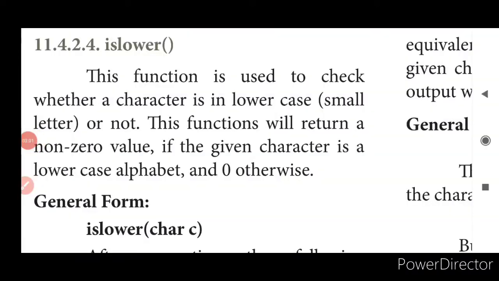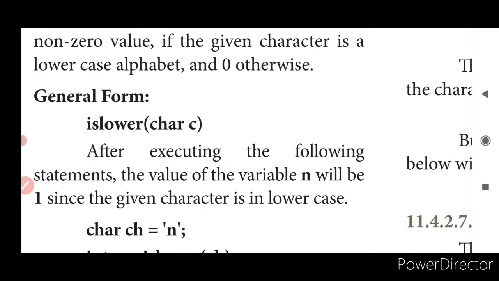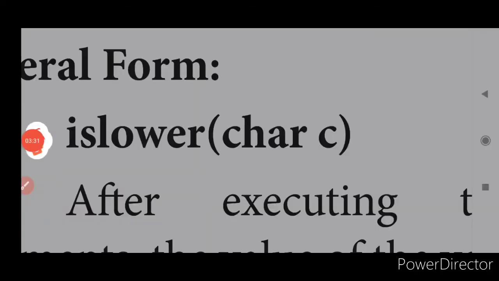The next concept is islower. What is islower? islower checks whether the given alphabet is in lowercase or not. Lowercase means small alphabets: small a, small b, small c. If it is a small alphabet, it gives you a non-zero value. In case it is not a lowercase value, then it returns 0. Yes, this is the general form for islower. This is how you have to give your code.